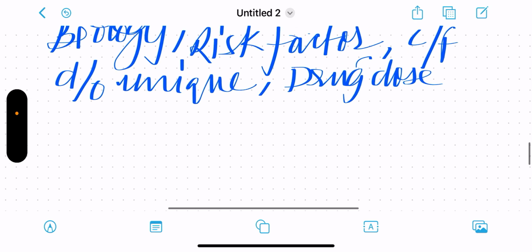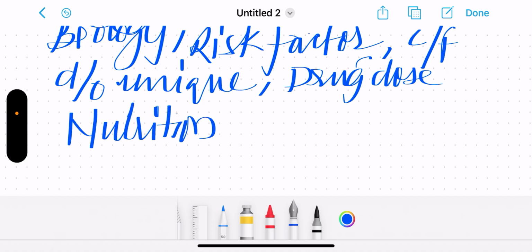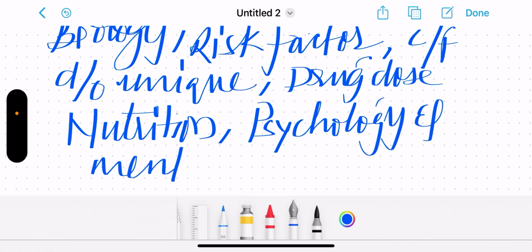Another thing that makes them unique is nutrition. A child's nutrition is different. Child psychology is different. And a child's mental health is different from an adult's. So these are basically the domains in which a child differs from an adult.